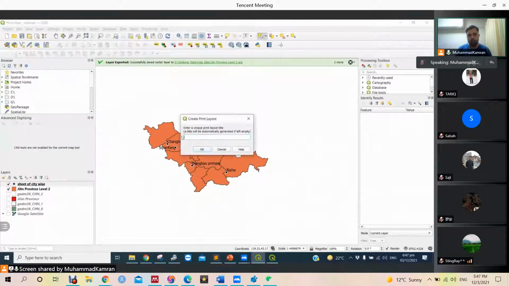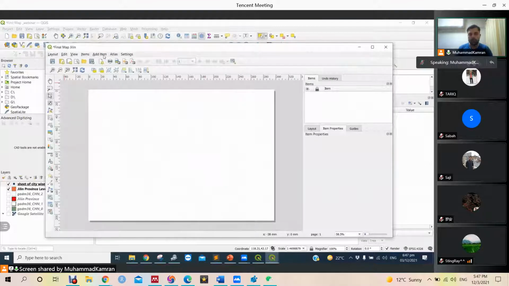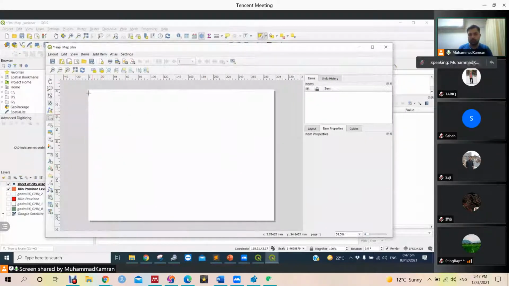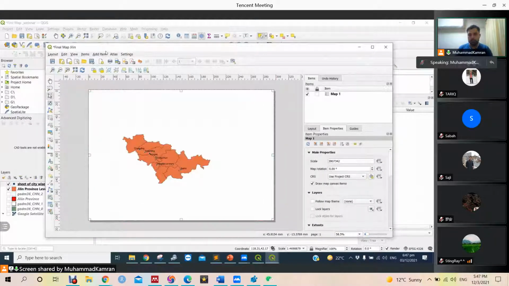So that's it, and let's go to our print layout. Final map, Jillian. Now I am going to show you how we can make a final map. First we will make a print layout, then we will add a map. Let's add map to whole area, and then no, we need to zoom the content.